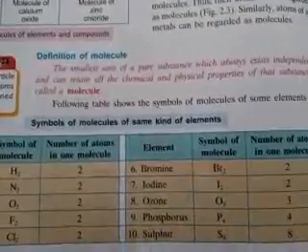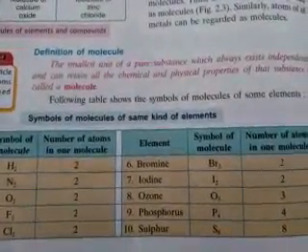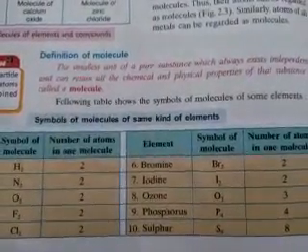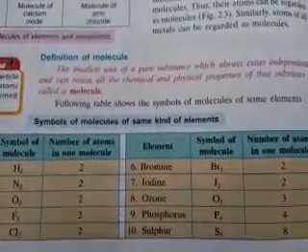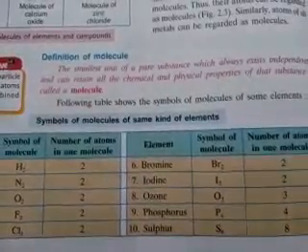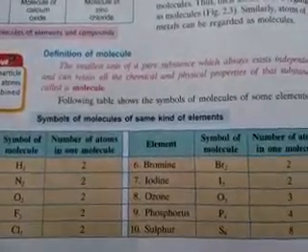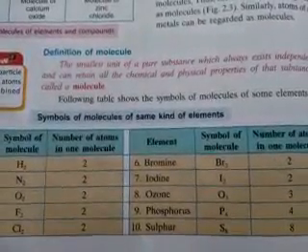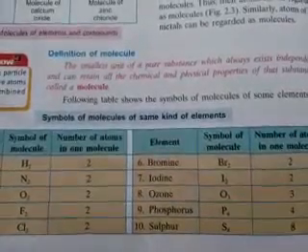Like HCl, where one hydrogen and one chlorine atom are added to each other. Like carbon dioxide, where one carbon atom and two oxygen atoms are combined. In a molecule of water, two hydrogen atoms and one oxygen atom are combined. In carbon tetrachloride, one carbon atom and four chlorine atoms are added to each other. In chlorine, two chlorine atoms are added to each other. These are many examples that exist in the universe. They exist in molecular form.